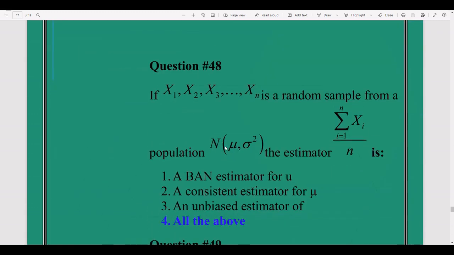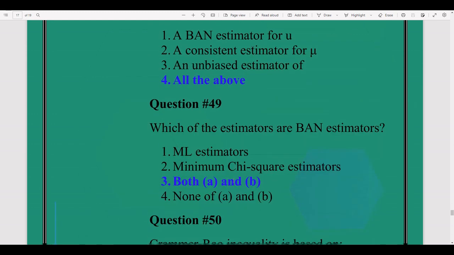Question number 48. If x1, x2, so on xn is a random sample from a population which is normally distributed with mean mu and variance sigma square, and the estimator which is mean, sum of xi over n, is a best asymptotic normal estimator for mu. The mean of a normally distributed population is an unbiased estimator, a consistent estimator, and a best asymptotic normal estimator, all above.